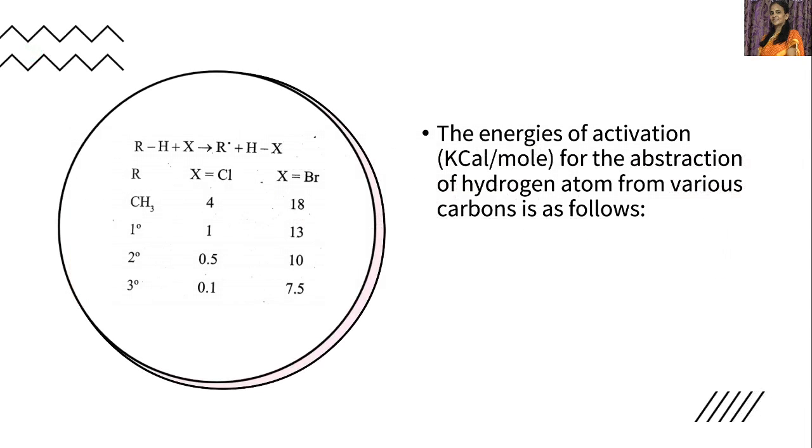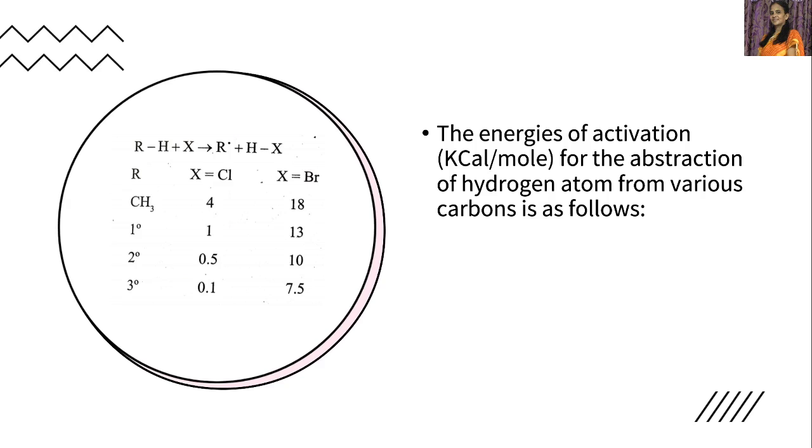Now, the energies of activation for the abstraction of a hydrogen atom from various carbons. RH plus X gives rise to X dot, gives rise to R dot plus HX. For this reaction, X is a halogen, say chlorine. For methyl, the energy of activation in kilocalories per mole is 4. For primary, it is 1. If it is secondary, 0.5. If it is tertiary, 0.1.